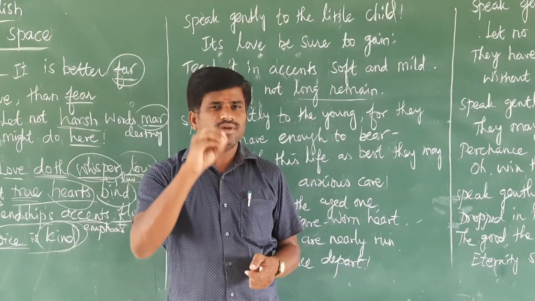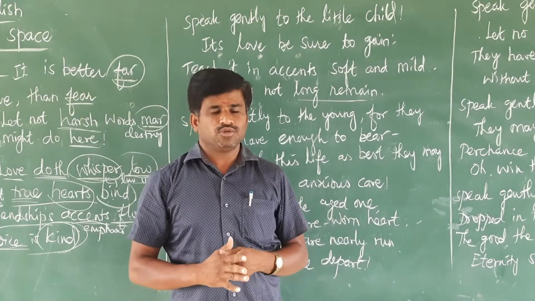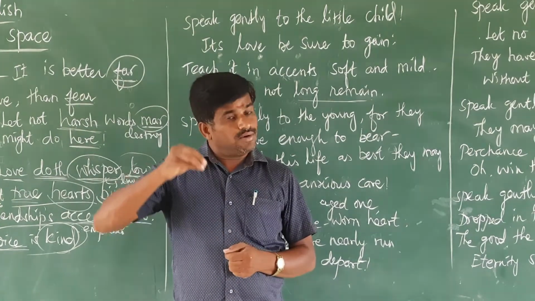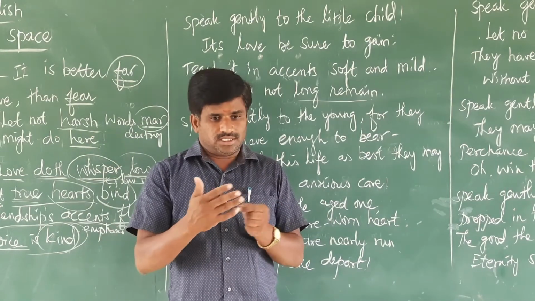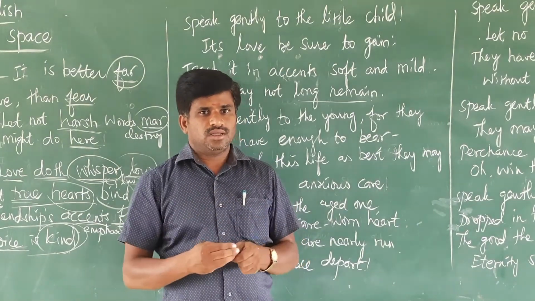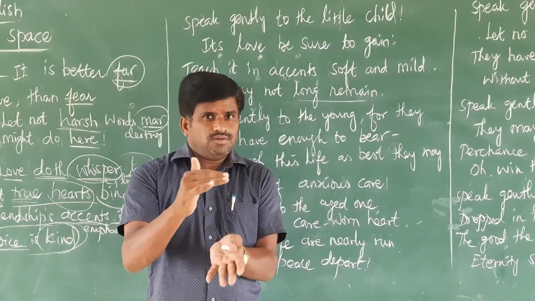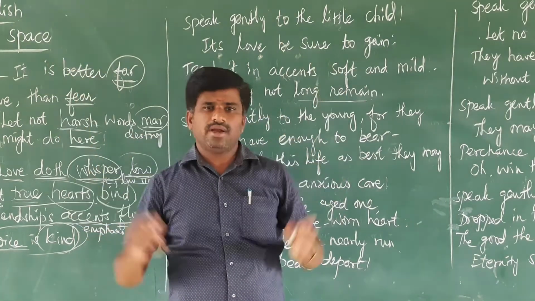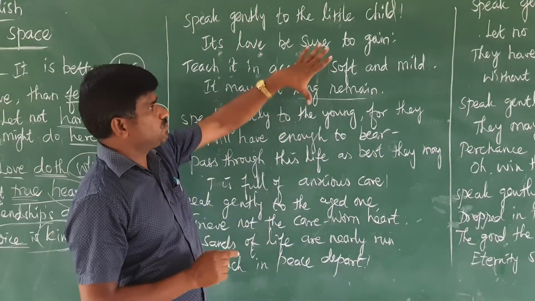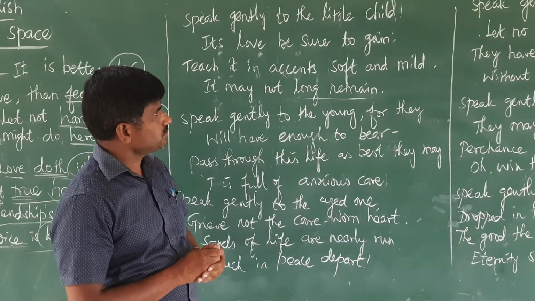The words should be very clear when we are speaking to the child. What we speak to the child is also very important. The conversation with a child should be very short. We should not be elaborate. That should be followed. That's what is explained in this poem.